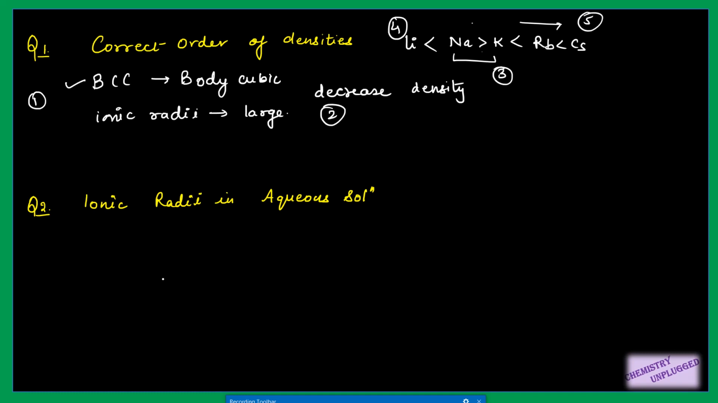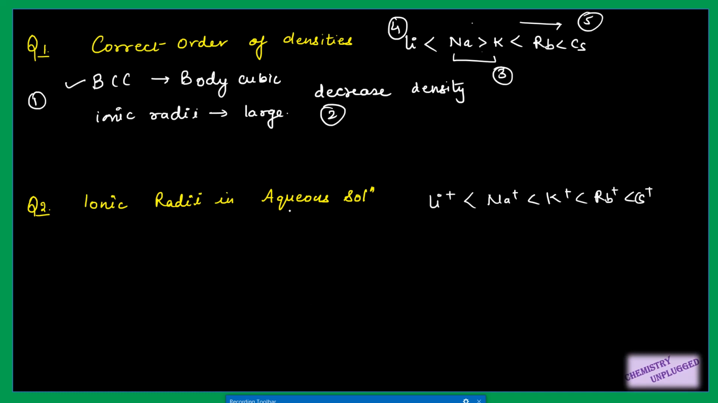Then next question is ionic radii in aqueous solution. First we will take the general pattern of ionic radii when we are talking about gaseous ions, not in aqueous solution. For any group, when we go down the group, size increases. So without aqueous solution, the size should be like this: lithium is the smallest, then sodium, then potassium, then rubidium, and then cesium, right?